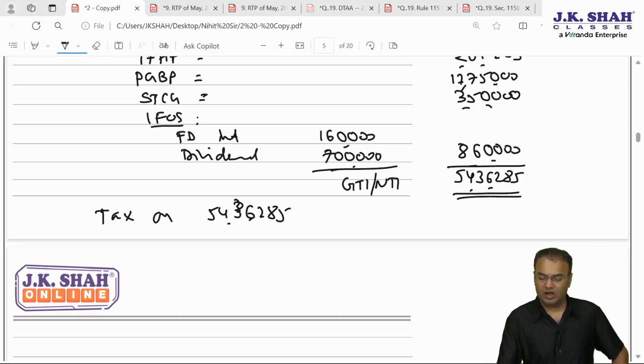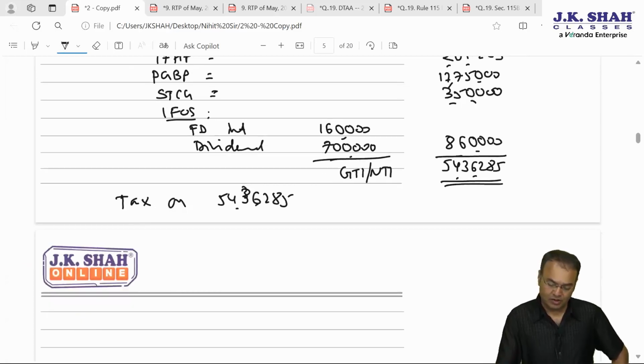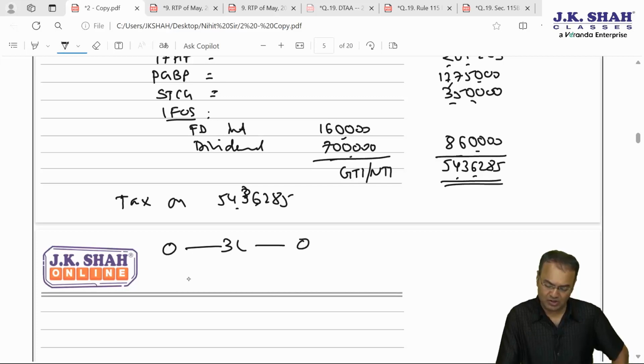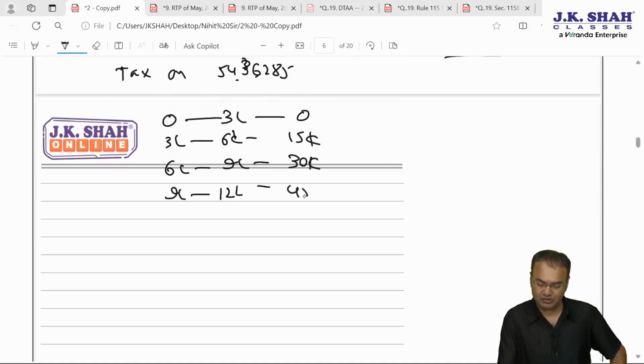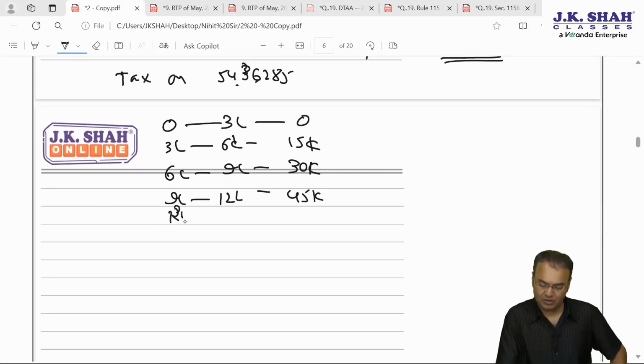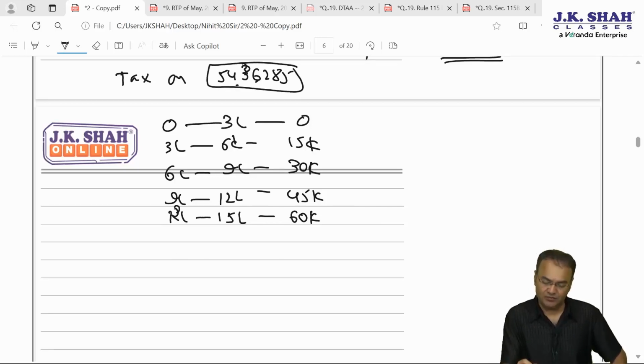If you recollect, according to section 115 BAC, 0 to 3 lakh no tax, 3 lakh to 6 lakhs 5%, 15,000, 6 lakhs to 9 lakhs 10%, that is 30,000, 9 lakh to 12 lakh tax rate will be 15%, so 45,000, 12 lakh to 15 lakh tax rate is 20%, so tax will be 60,000, and above 15 lakhs, so 54,36,285 minus first 15 lakh, that will be 39,36,285 at the rate of 30%.